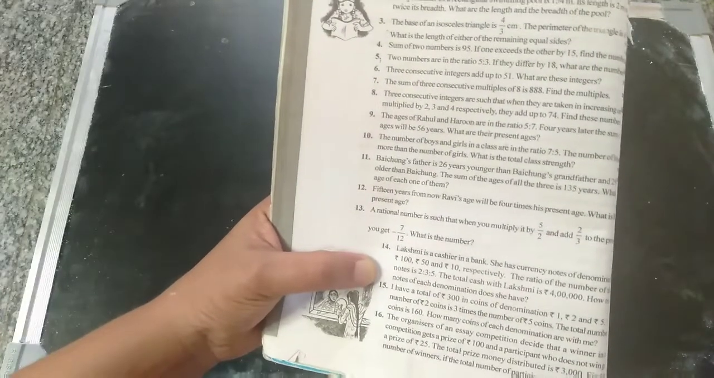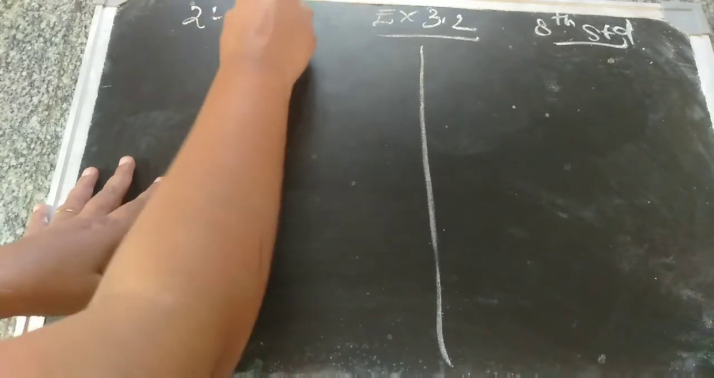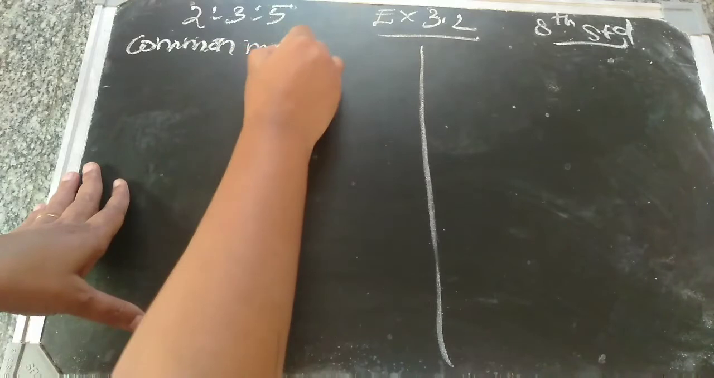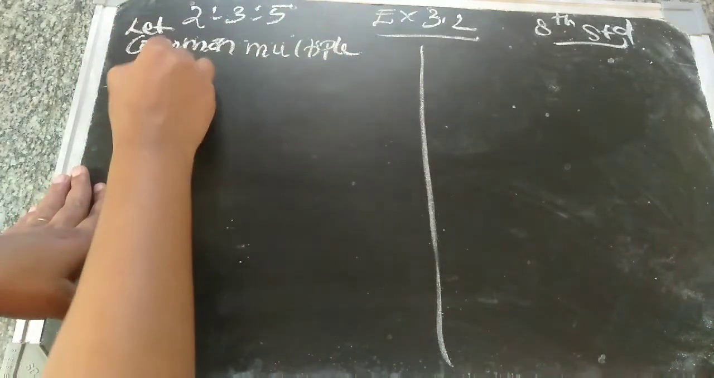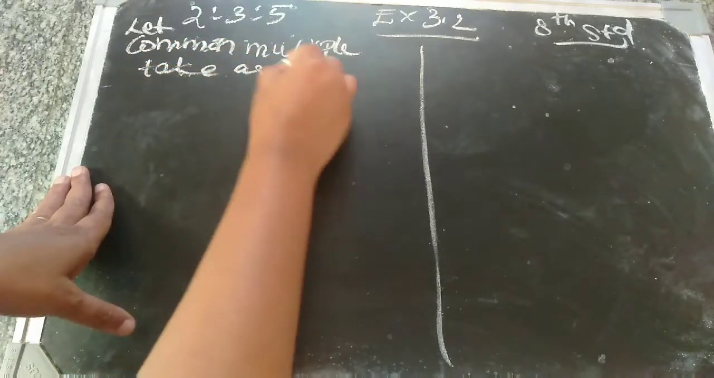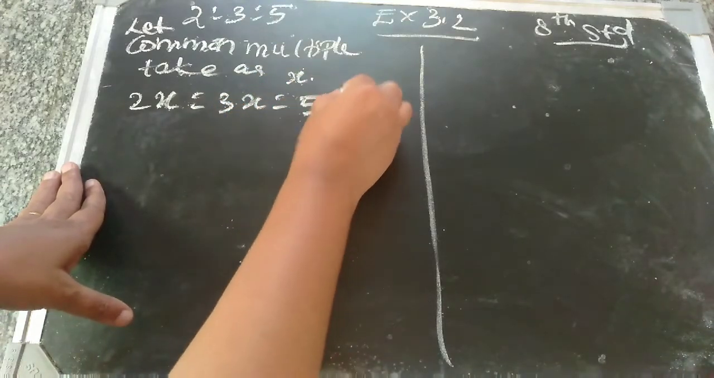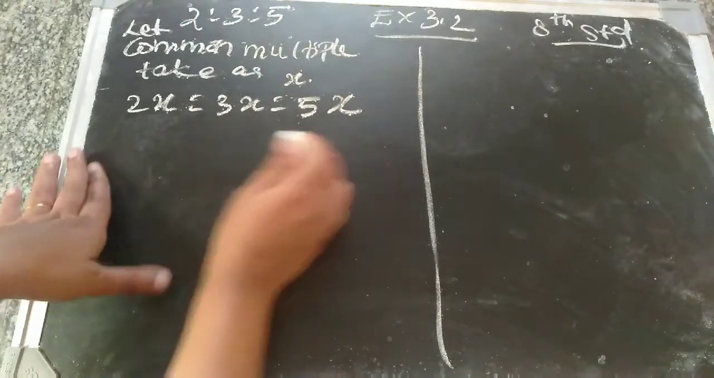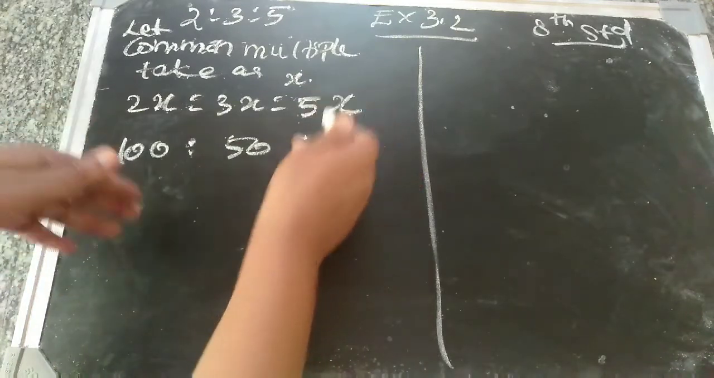They have given it as a ratio 2:3:5. The same thought I already told you: 2:3:5 means you can't take it directly. One common multiple is there, and that common multiple you take as x. Let the common multiple be x. So the ratio is 2x to 3x to 5x, in the given order: 100 rupee, 50 rupee, 10 rupee.